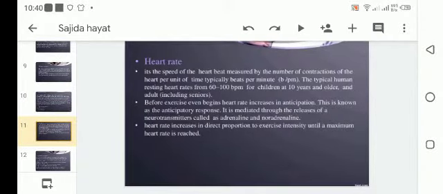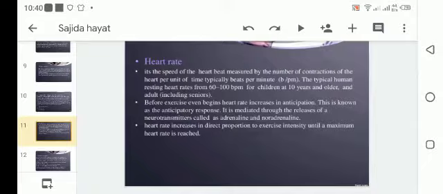Now heart rate. Heart rate is the speed of heartbeats measured by the number of contractions of the heart per unit of time, typically heartbeats per minute. The typical human resting heart rate is 60 to 100 bpm, beats per minute, for children at 10 years and older and adults. Before exercise even begins, heart rate increases in anticipation.